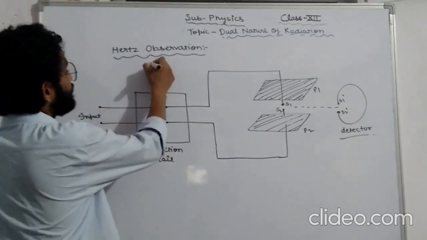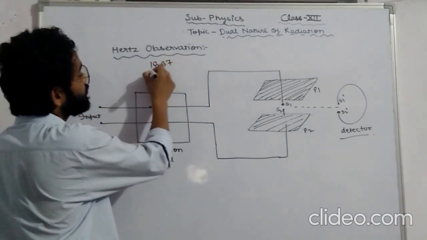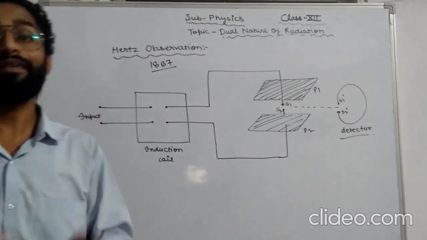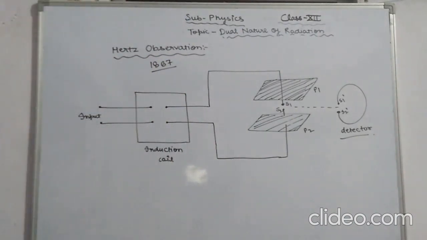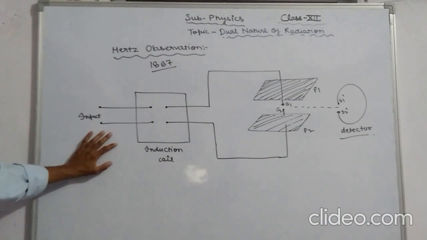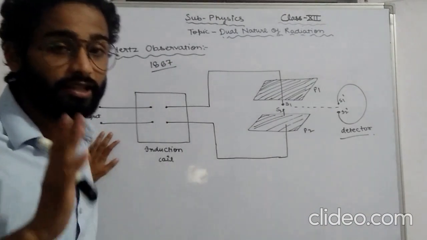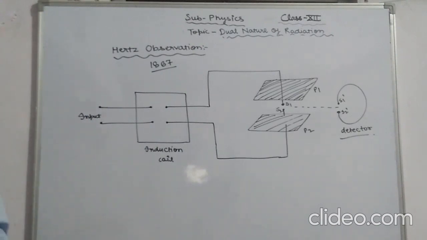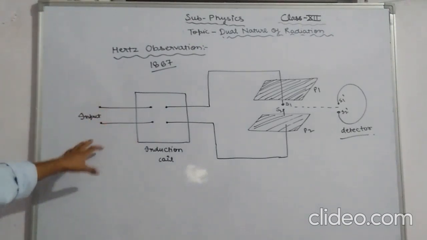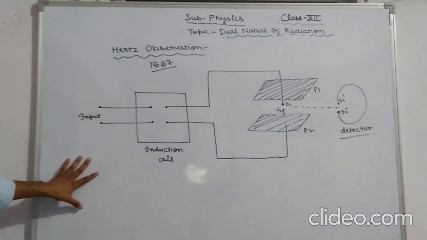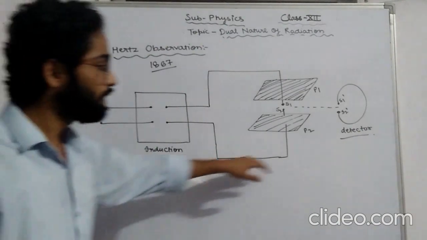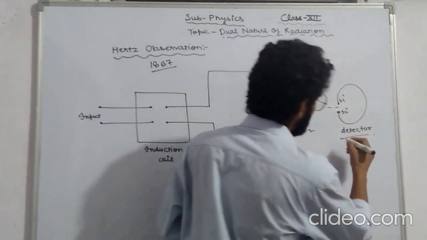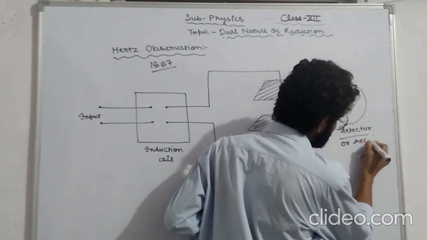In 1887, Heinrich Hertz performed an experiment to investigate the production of electromagnetic radiation by means of spark discharge. He used a detector or a receiver. It is called what? Detector or receiver.